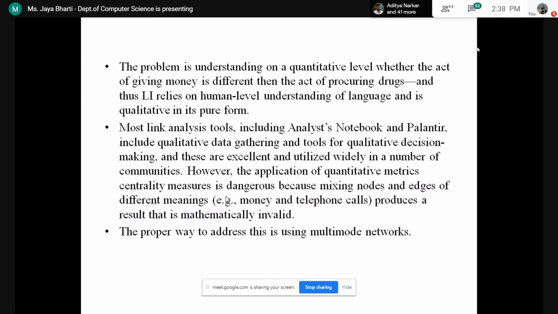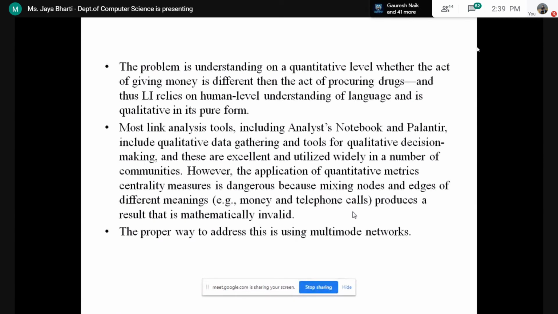Suppose you are mixing money and telephone calls, then it is going to produce some dangerous results, because it is not at all relatable. Money and telephone calls are not relatable, so it can be mathematically invalid. The proper way to address this is the multi-mode network. We are going to study the multi-mode networks in the later topics.